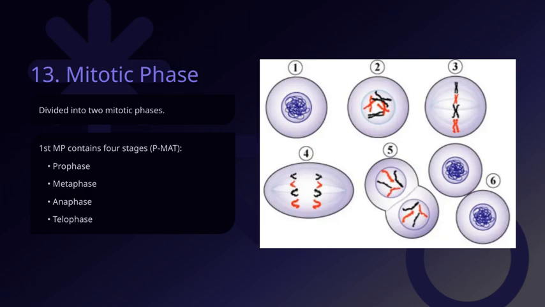These stages are divided into two main mitotic phases, which work together to ensure that the cell divides correctly and evenly. Understanding these steps helps us grasp how cells replicate accurately, maintaining the integrity of genetic information through cell division.